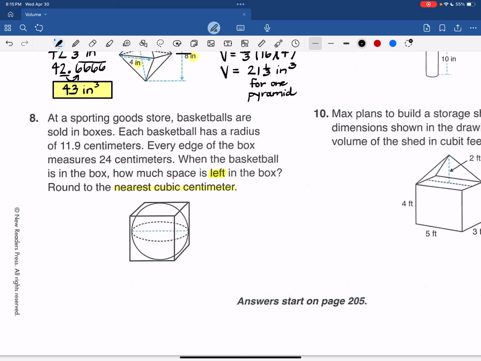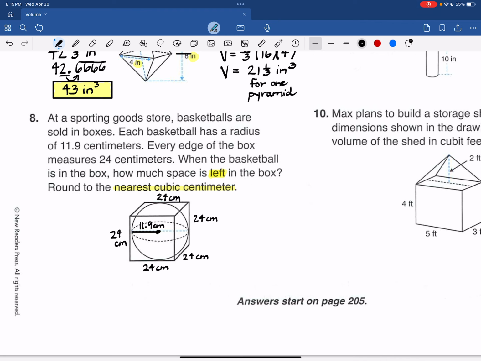So I have a box that is 24 centimeters by 24 centimeters by 24 centimeters. It's a cube, basically. All of its edges are 24. And then I have a basketball in there that has a radius, so that's halfway, of 11.9 centimeters. So everything's in centimeters. That's good.